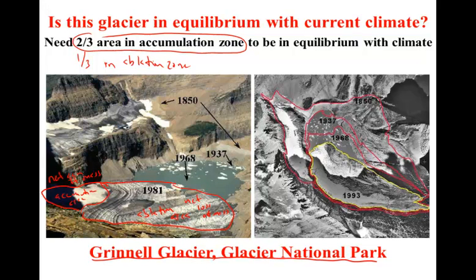Does this glacier look like it has 2/3 of its area in the accumulation zone? Well, clearly it does not. Its accumulation zone is actually smaller than the ablation zone, more like 1/4 to 1/3. This is better illustrated by looking at the photograph on the right, which is an aerial image of this same glacier.